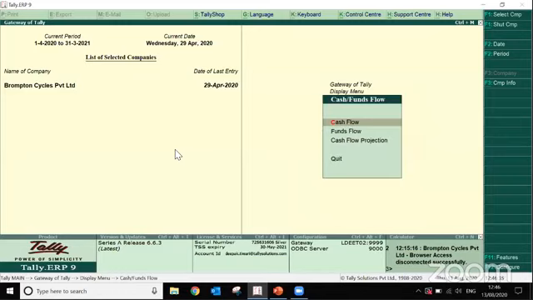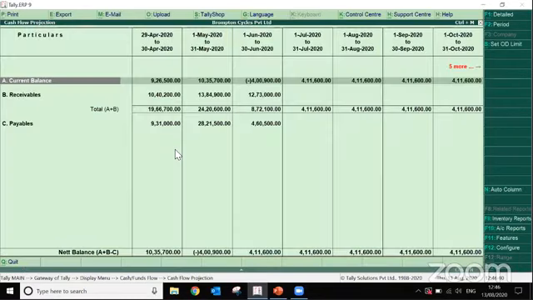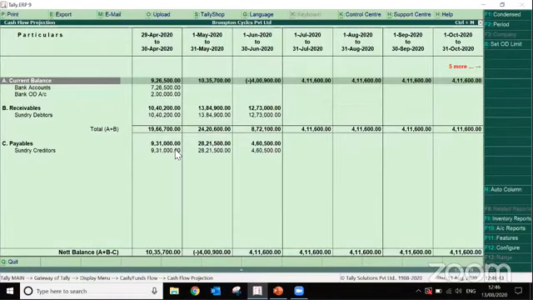Under Display and Cash and Fund Flow, here is a report called cash flow projection. First of all, this report is made not on the basis of voucher date. It is made on the basis of due date. Let's say I have posted a voucher in April, but its due date is after 45 days. Then the invoice will be due around May or June. So the first beauty of this report is that it is made on the basis of the due date of the invoice.